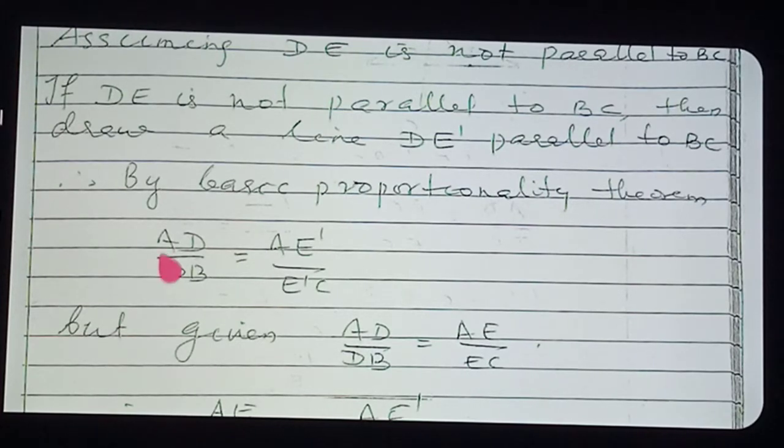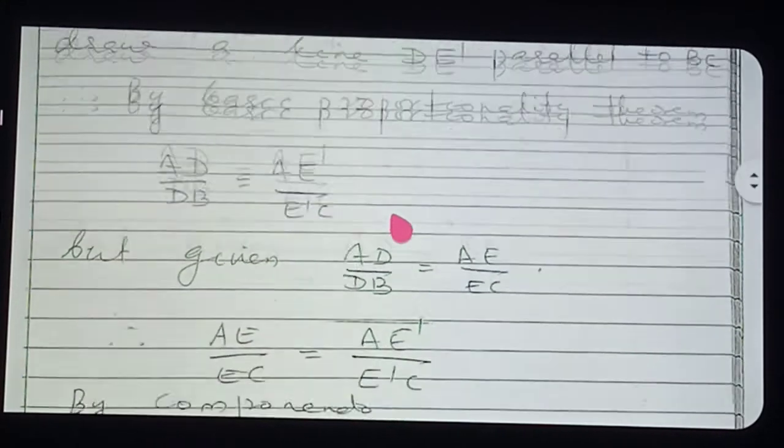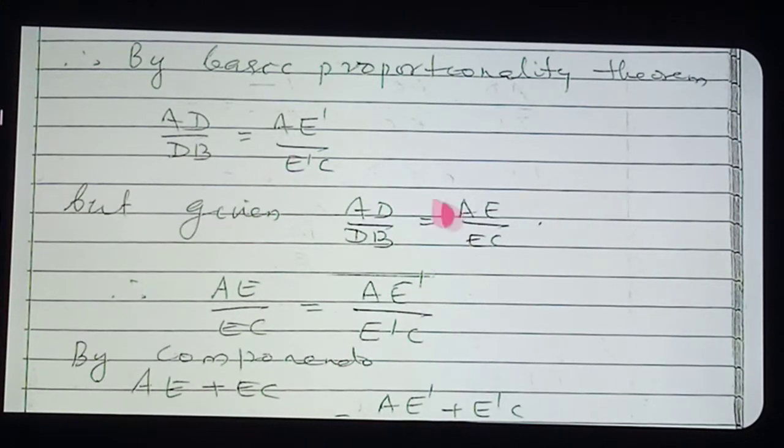See here now. AD by DB is equal to AE dash by E dash C, we got now by the basic proportionality theorem, and already it is given in the question AD by DB is equal to AE by EC. So here the LHS is the same, no? So you can equate the RHS part. See here what we have done. AE by EC is equal to AE dash by E dash C. LHS parts are equal, therefore we equated the RHS part. AE by EC is equal to AE dash by E dash C.